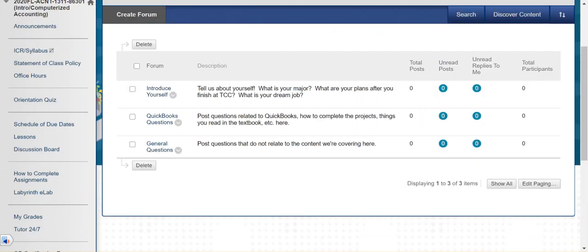Now I want to come back a minute and talk about the materials for this course and how you access Labyrinth and eLab. So I'm going to turn on my camera for just a minute. Our textbook for this course is QuickBooks Desktop 2020. So it's really important that you're using the desktop version. There is QuickBooks Online, but that's a different program, and that will not work for this course.